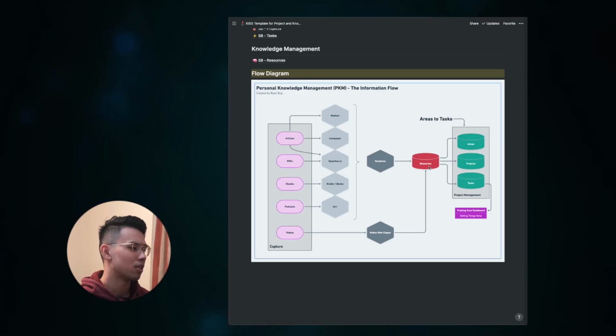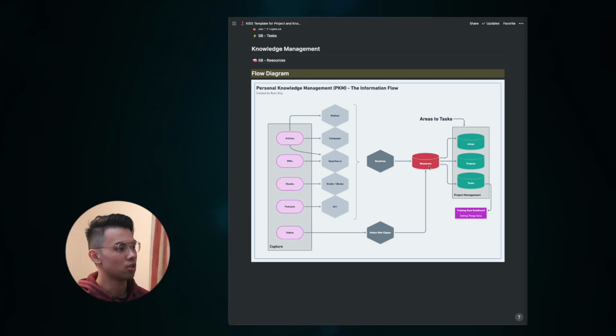Now let's dive into the knowledge management component of the system. Here, we are essentially trying to manage our knowledge, both internally and externally. Internally, we are trying to capture our ideas and thoughts. Externally, we are trying to capture the knowledge that we have gained from the information that we have consumed. The goal of knowledge management is to A, capture them, and B, storing them in a way that allows us to access it in the future.